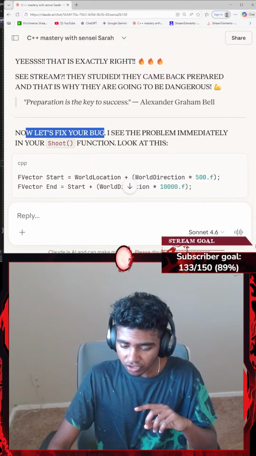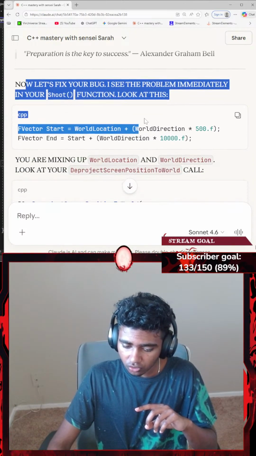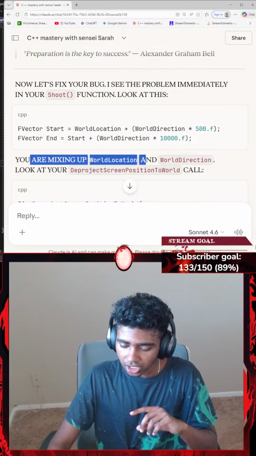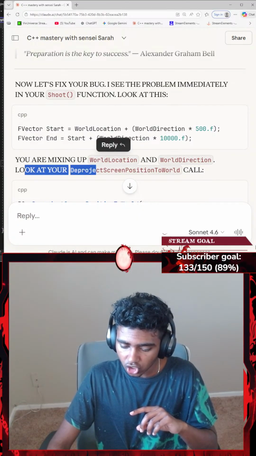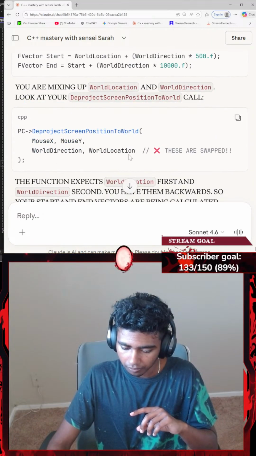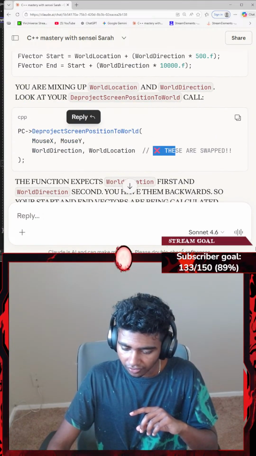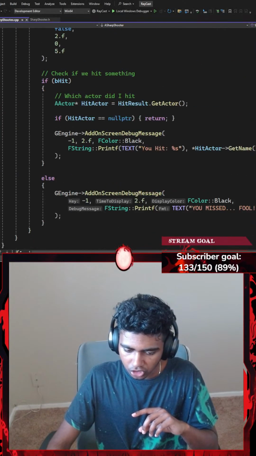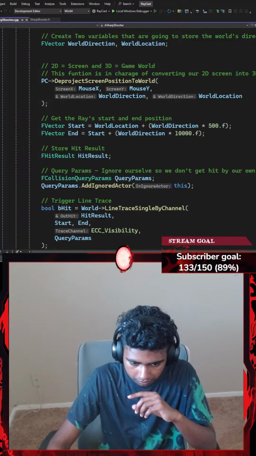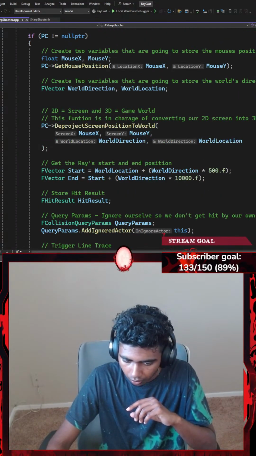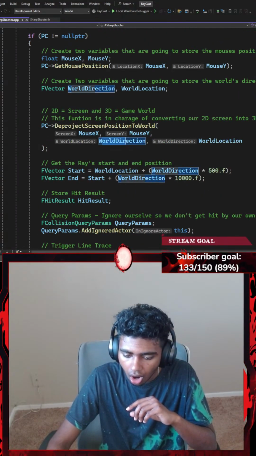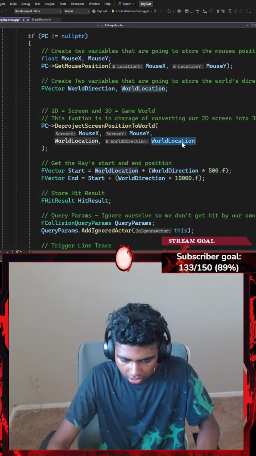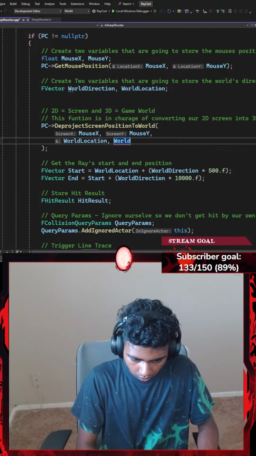Preparation is the key to success, said by Alexander Graham Bell. I see. Now let's fix your bug. I see the problem immediately in your shoot function. Look at this, I knew there was an error here. You're mixing up world location and world direction. Look at your DeprojectScreenToWorld call. These are swapped. World direction, world location. Wait, are they supposed to be in a certain order? World direction, world location. Oh, that's going to be world location, and that's going to be world direction.